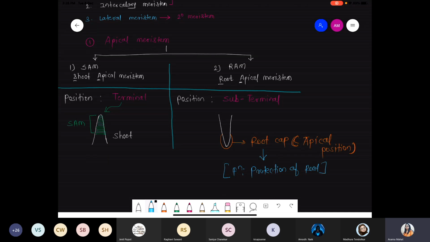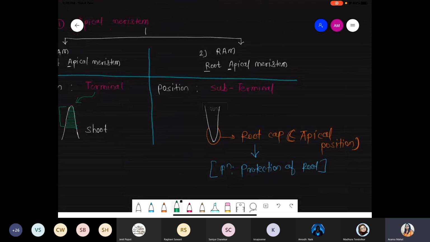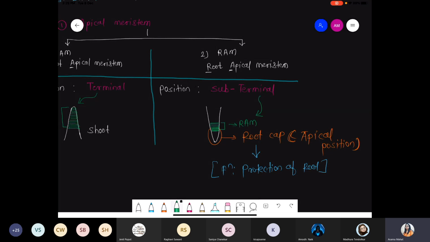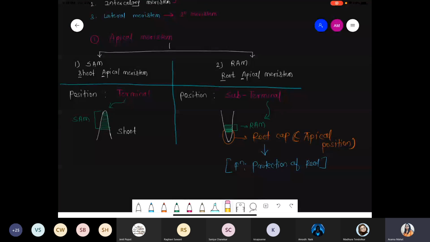Apex pe present hoga which area? That is, there is a presence of the root cap. And now what happened? यहाँ पे this one, this area, these are called the area for the RAM. RAM means what? Root apical meristem. So that's why we are talking about what is the position of the RAM? Subterminal. Because at the terminal, or what we say the apical position, there is a presence of the root cap.